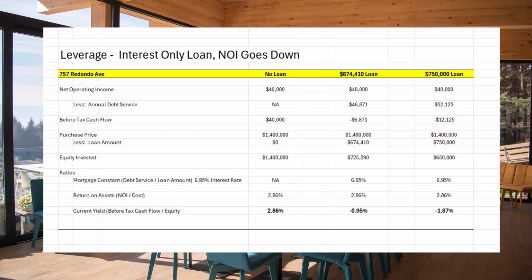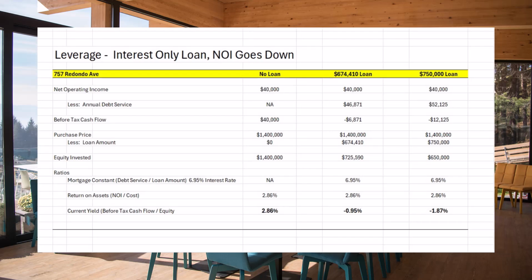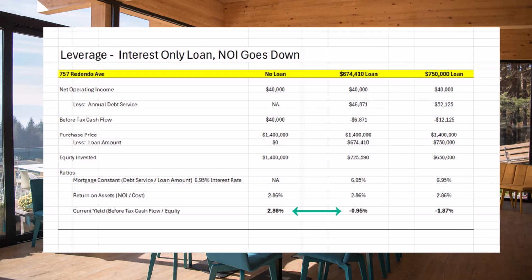And the return on assets doesn't change, still the same thing. And again, in this scenario, when you have the mortgage constant higher than the return on the asset, there is unfavorable leverage. And so what happens when you went from no loan to $674,000, the return went down to a negative 0.95%.